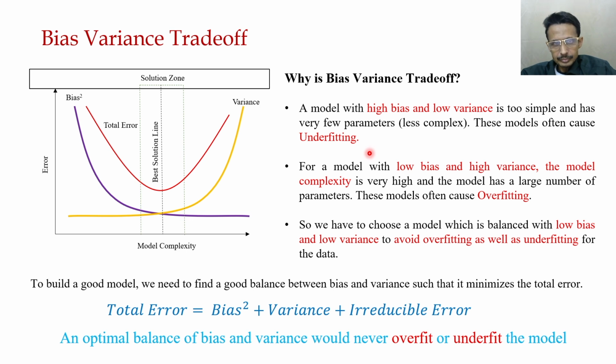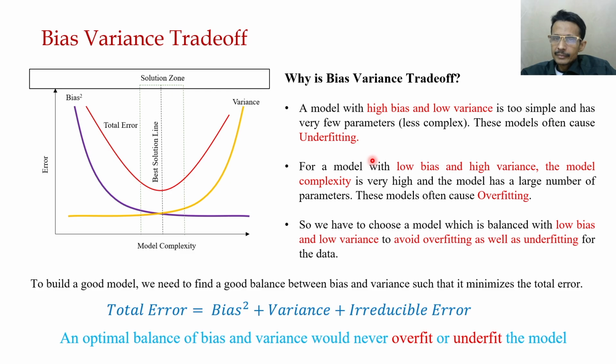Now, for a model with low bias and high variance, that means the model is very good in training, too good on the training data, but is not at all good with the testing data. So it loses the generalization capability.